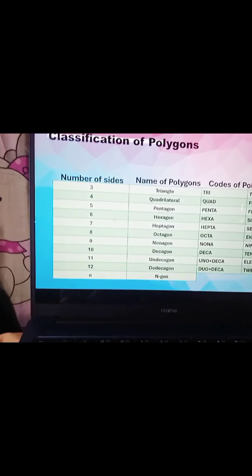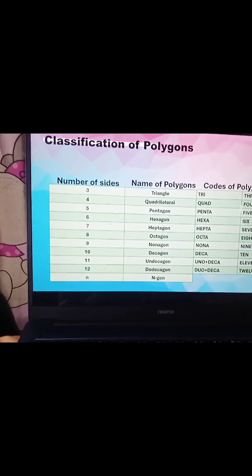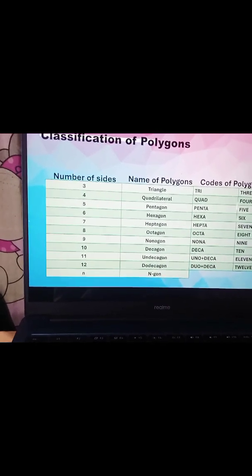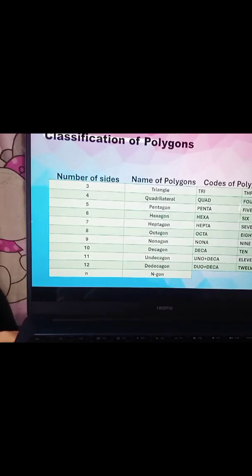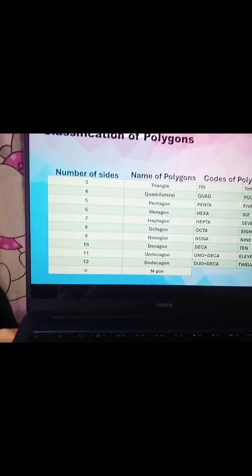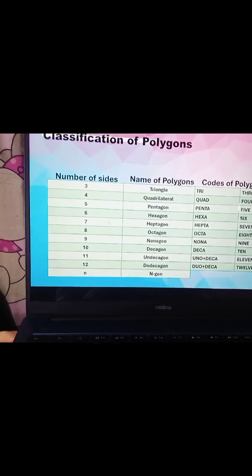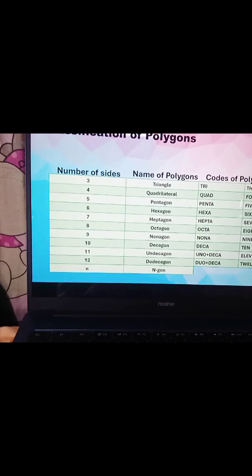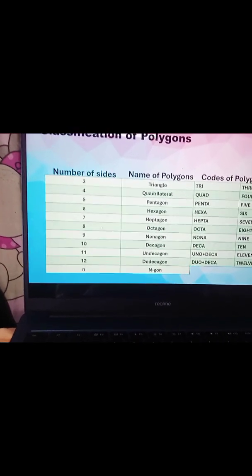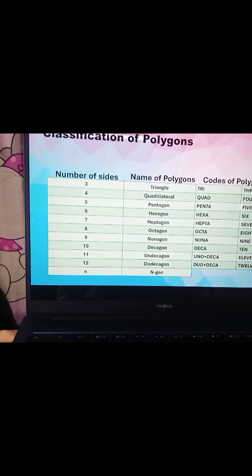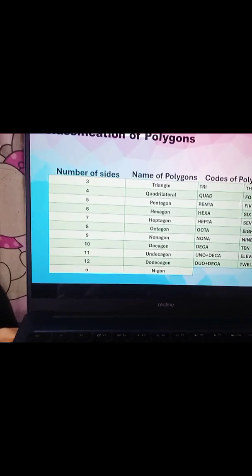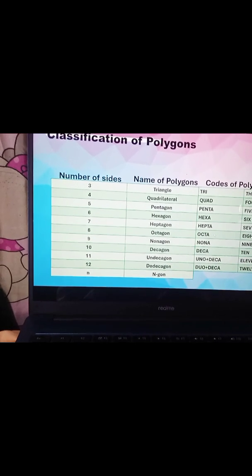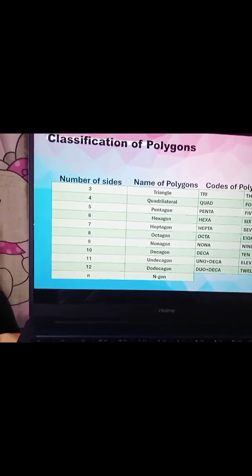If the number of sides is 6, the code is hexa, and what we have is the hexagon. If the number of sides is 7, we have hepta, and that's what we call heptagon. Then we have 8 sides, so we have octa, and that is octagon. Octa means 8, right? That's why it's called octagon.